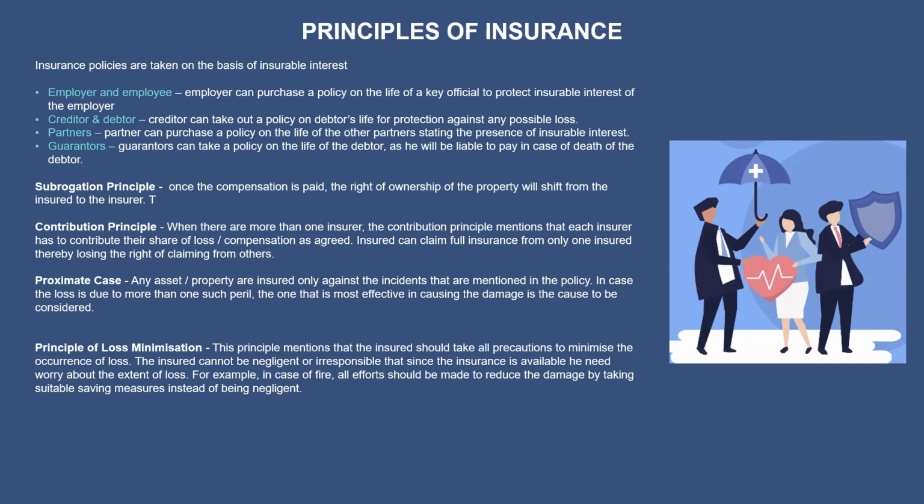So for prevention, we are taking certain measures, conducting a pulse polio program, giving the pulse polio vaccine. All this comes under loss minimization. We are preventing something, implementing and following certain measures and strategies, and we are seeing that the frequency of losses decreased and the severity of losses decreased.